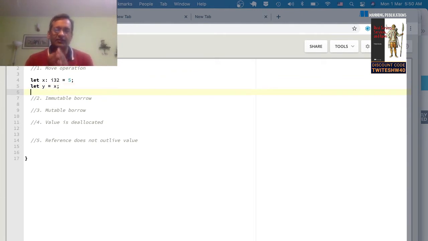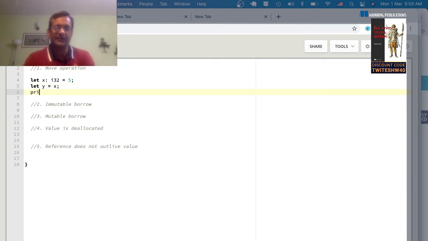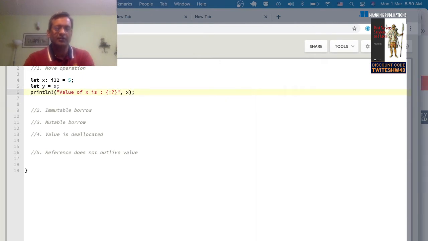Just to clarify the terminology, value and variable. A value is what is actually stored in memory, and a variable is just a name that refers to that location in memory. So in this case, what happens if I do a print? If I say value of x is, and I'll do the same thing with y.